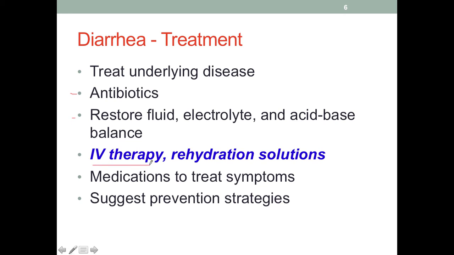We will also need to deal with the dehydration and electrolyte and acid-base imbalances, and we can do this with IV fluid. This therapy is very important. In many cases, it can be a life-saving intervention. And if it's a medication that is causing the diarrhea symptoms, we can use other medications to treat the symptoms. Or, of course, see if we can discontinue the one that is causing it. Also, part of treatment would be suggesting prevention strategies, especially because sometimes diarrhea can be associated with lifestyle factors, including certain food items.